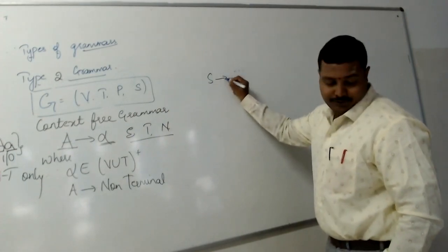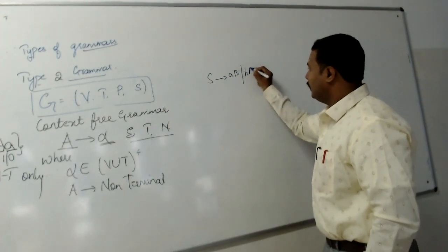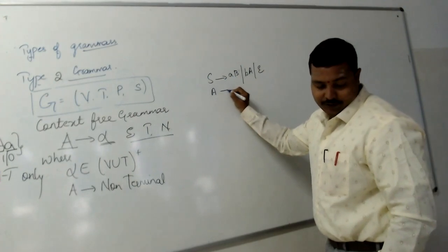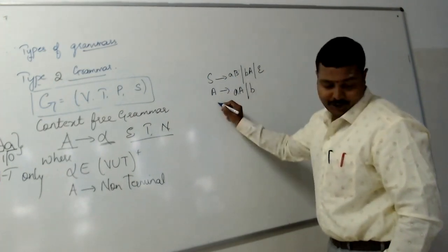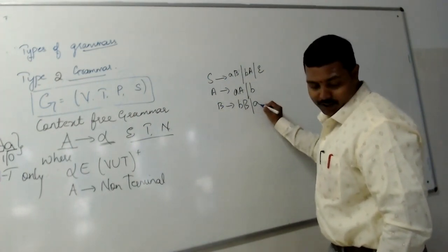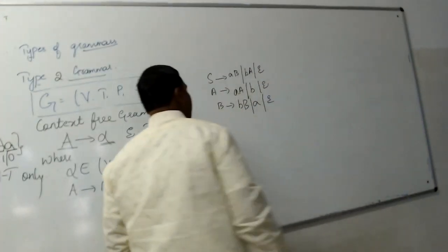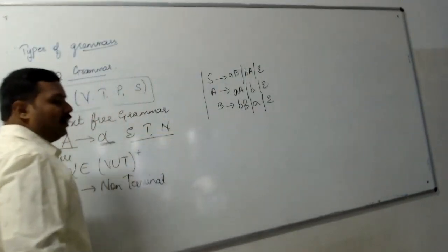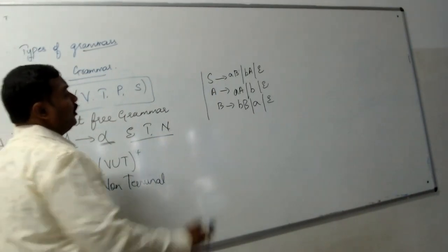S tends to AB or BA or epsilon, and A tends to A or B, B tends to BB or A. Or you can have your epsilon here. See, in this grammar, all the symbols on the left hand side are non-terminals.